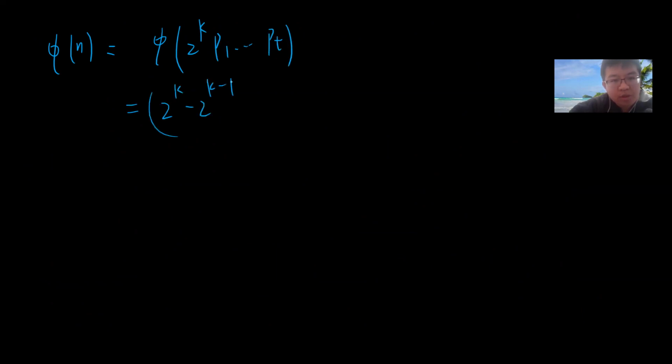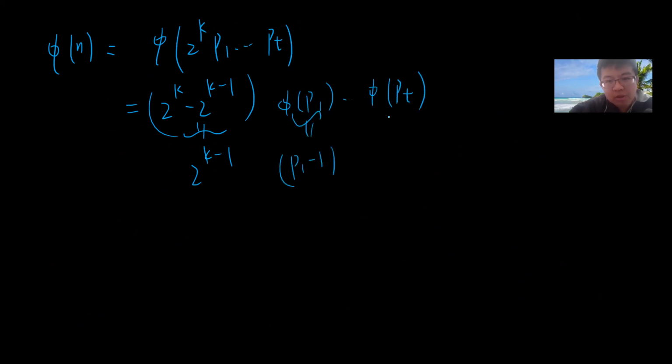So we still compute phi(n). It now becomes 2^k times p1 up to pt. The factor phi(2^k) is 2^k minus 2^(k-1), which is 2^(k-1). This is a power of 2, so I don't worry about it. But the rest becomes phi(p1) up to phi(pt), so this is (p1 minus 1) up to (pt minus 1), and this must be a power of 2.